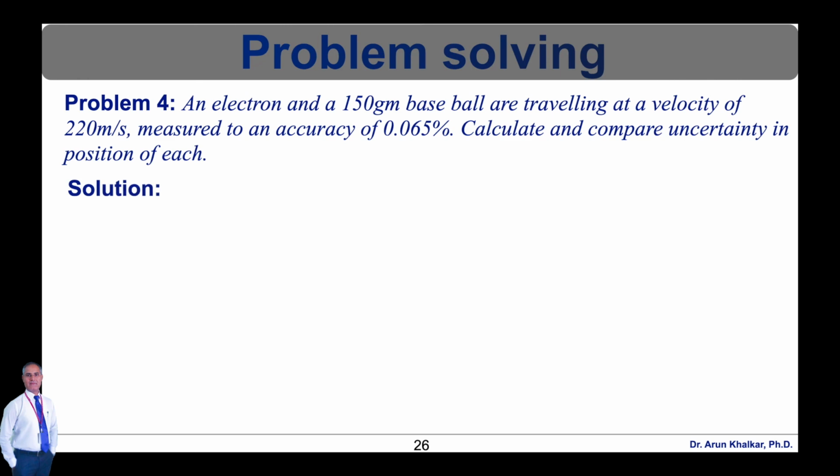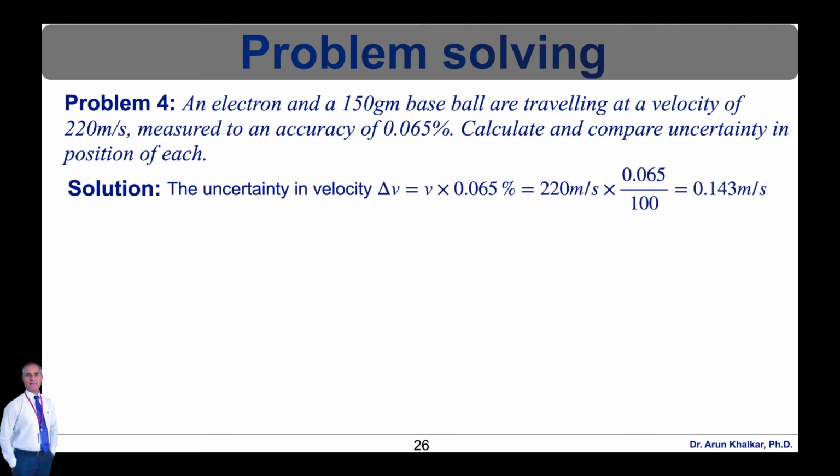First of all, find out the uncertainty in velocity, that is delta v is equal to velocity into 0.065%. The velocity of both is given, 220 meter per second into 0.065 divided by 100. So that is equal to 0.143 meter per second. So this is the value of uncertainty in velocity, that is the value of delta V.